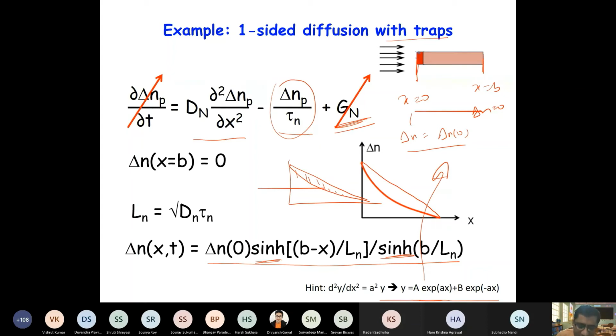So this is explicit generation, and this is basically the minority carrier lifetime. The net recombination comes from the SRH model, and for minority carriers it simplifies to this term. It is the Shockley-Read-Hall recombination model that we discussed in the generation recombination lecture. Is it okay now?